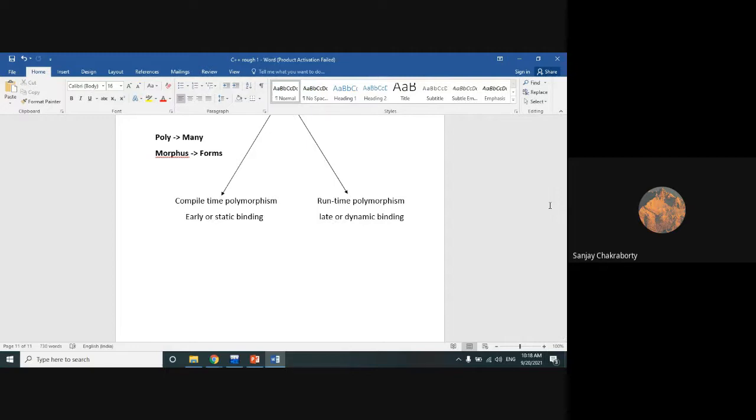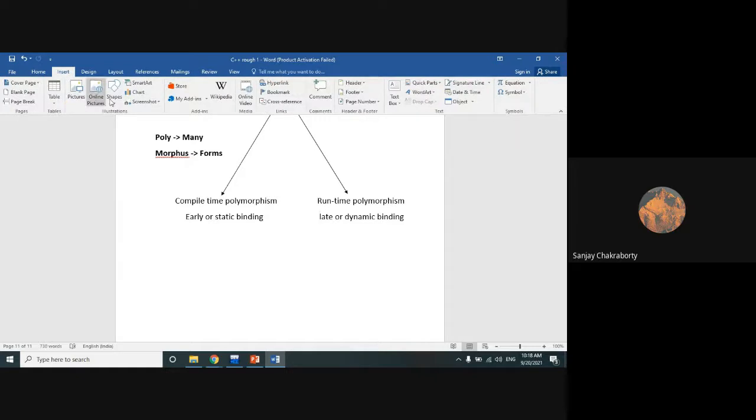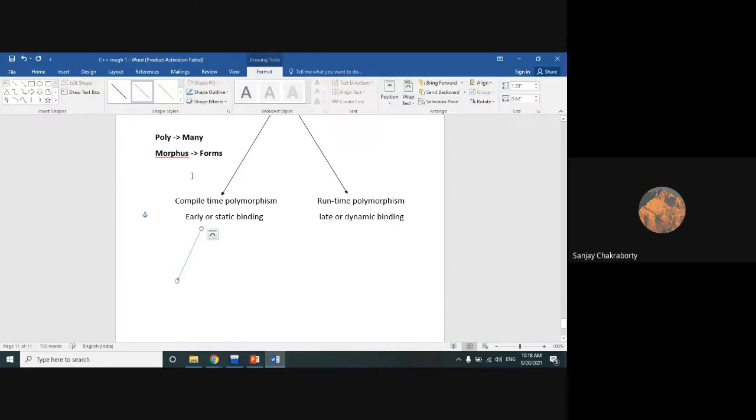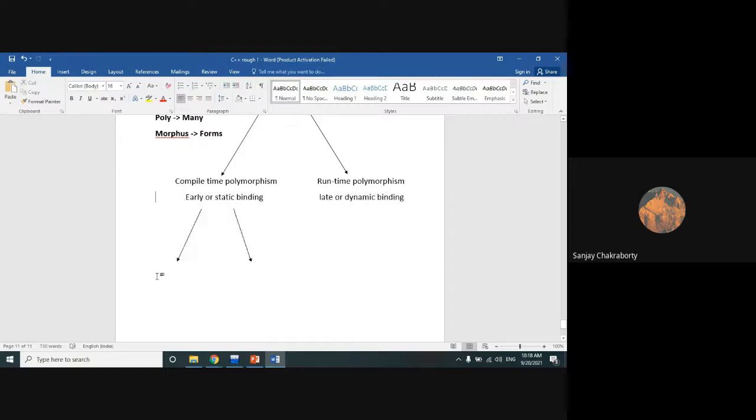Now let's consider a situation. Under this compile time polymorphism, we actually divide it into another two kinds, which you have already covered. The first one is operator overloading, which we have already done.